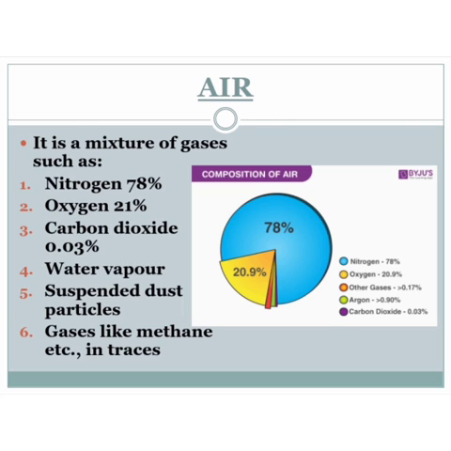In the picture you can see the composition of air. Nitrogen 78%, oxygen 20.9%, so it is approximately 21%. Other gases might be 0.17%, and argon and other gases like methane are present in minute traces, that is 0.90 we can say, and carbon dioxide is 0.03%. This is the composition of air.